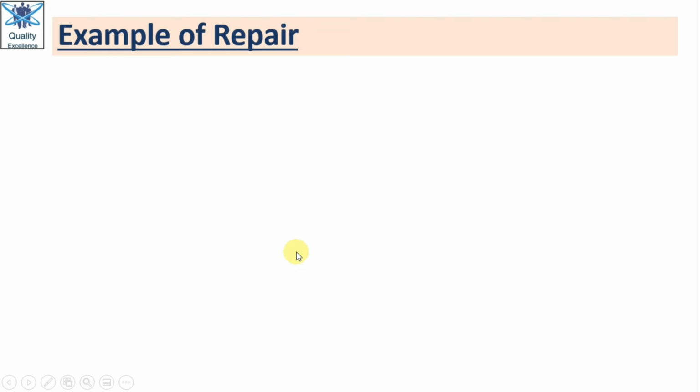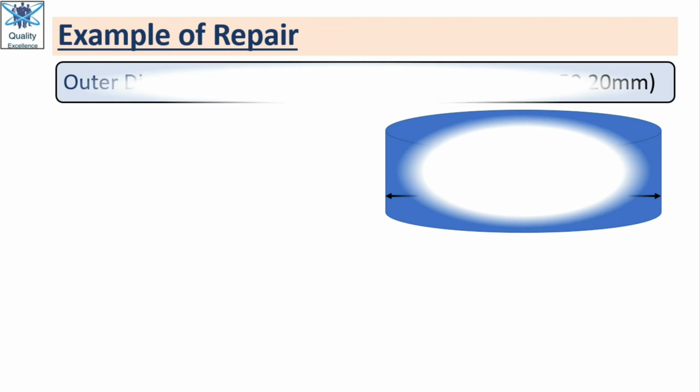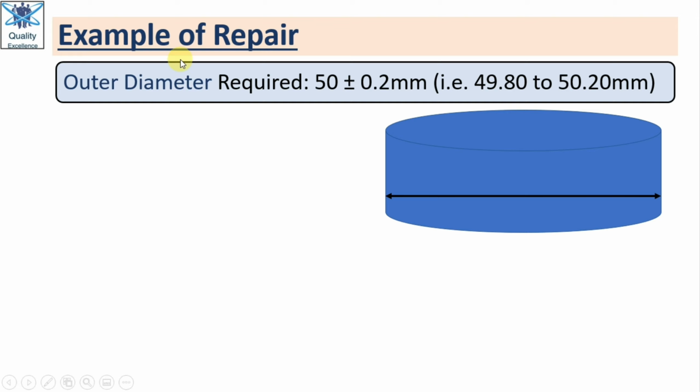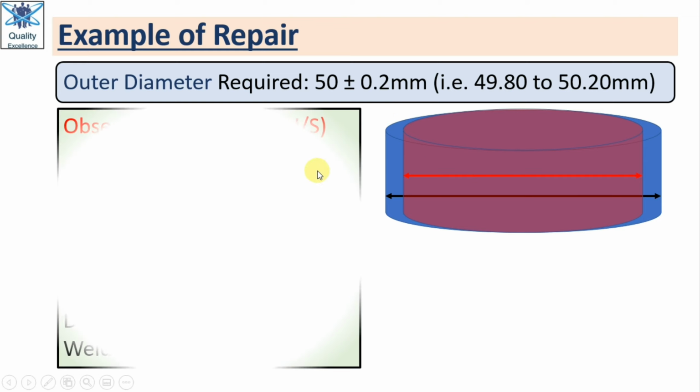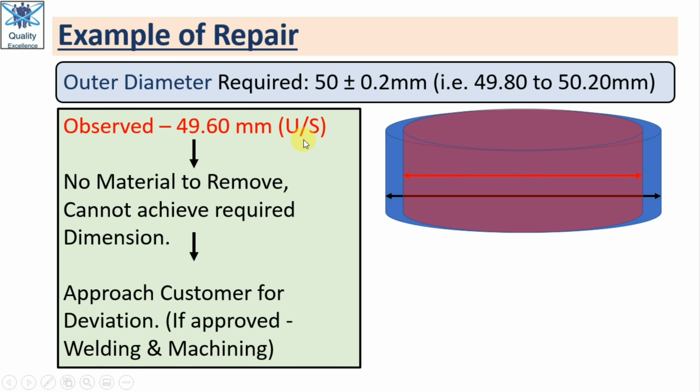Now let us take an example of repair. You can see here in a similar example, the required diameter is 49.80 to 50.20, and when we checked one part, we observed that this dimension is less than the required dimension, and it is undersize.